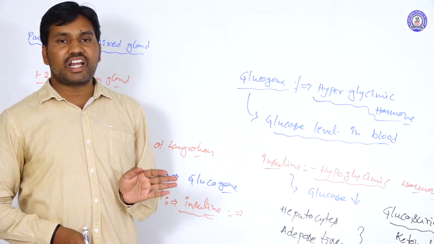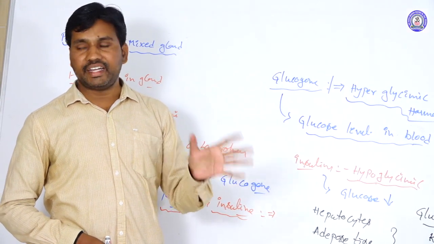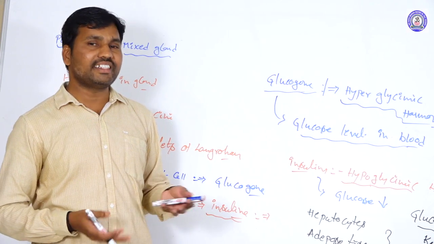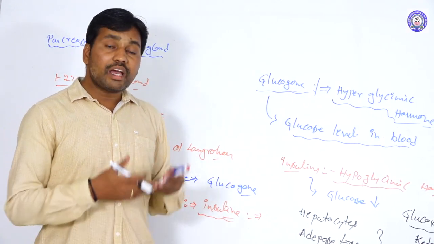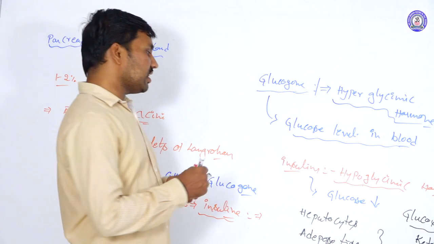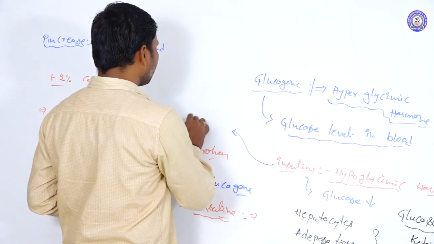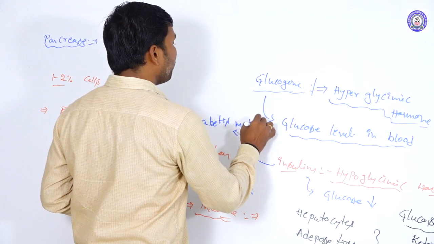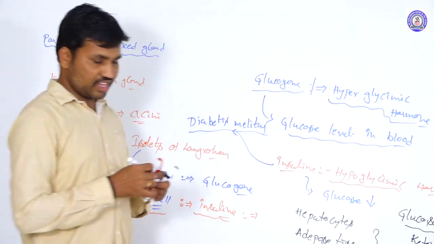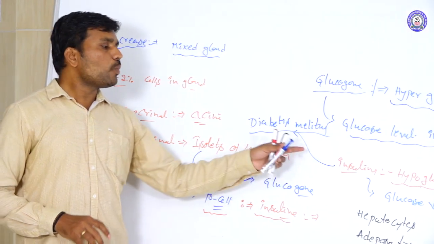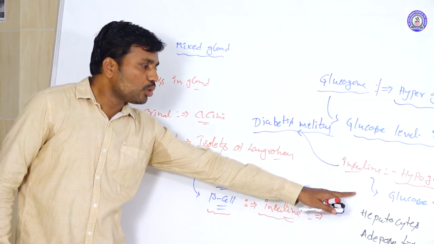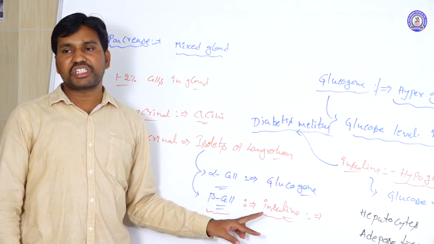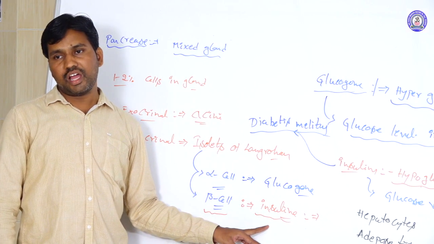This condition is called diabetes mellitus, commonly called diabetes. The diabetes mellitus condition occurs because of the lack of insulin. Diabetes mellitus means not properly controlling the glucose levels in the blood. When it occurs, the beta cell secretions are reduced in the body.